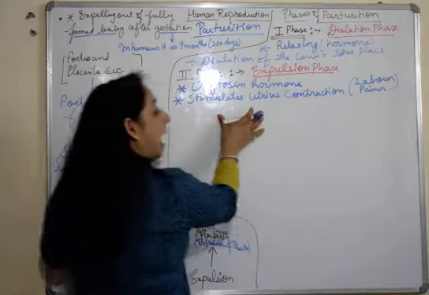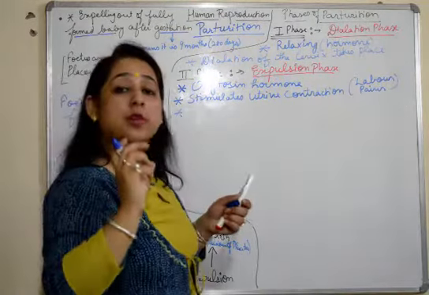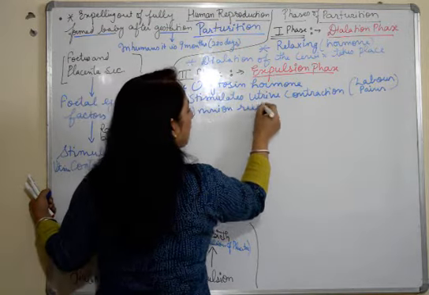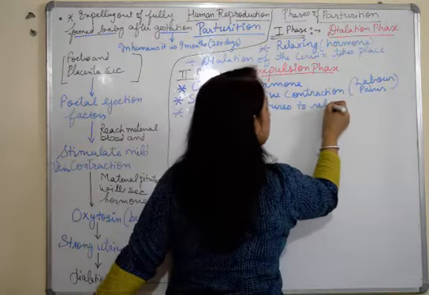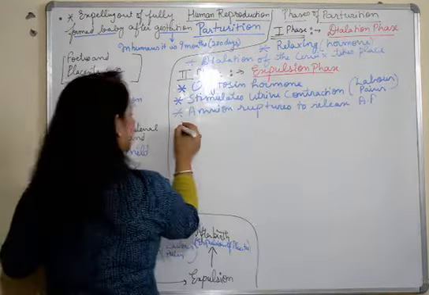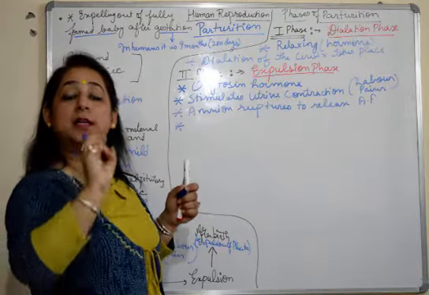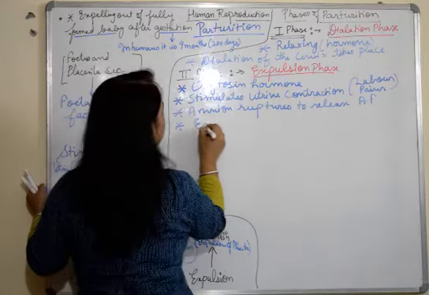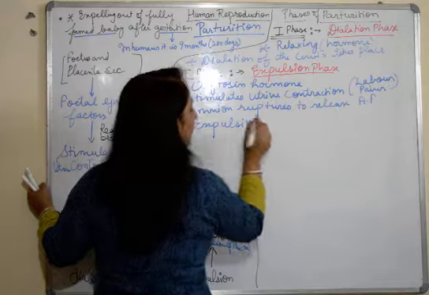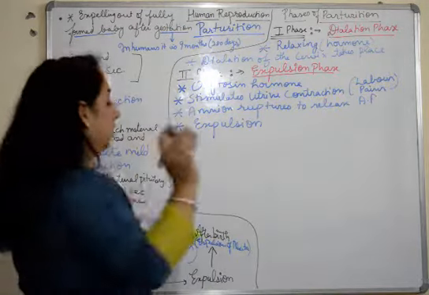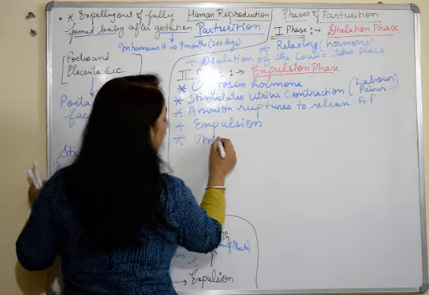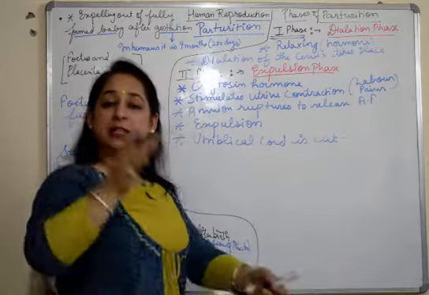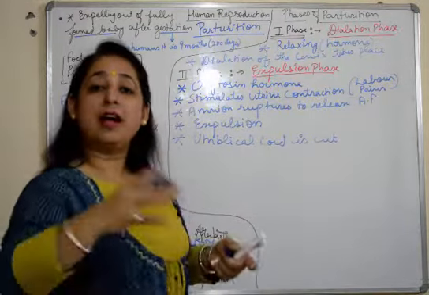Fine. And due to these strong uterine contractions, the amniotic sac ruptures. The amnion ruptures to release amniotic fluid. Next step. After the rupturing of the amniotic sac, the expulsion will take place. Expulsion of the baby will take place from the mother's body. Then the umbilical cord is cut. That is the connection between the fetus and the mother, and it is cut after expulsion.